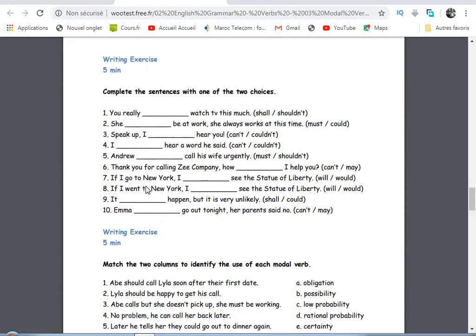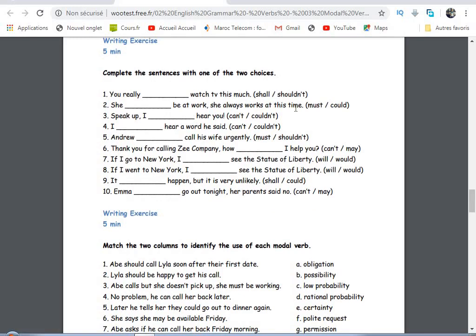Here we have to complete the sentences with one of the two choices. We have some sentences and two choices, and we should choose the appropriate one. You do this exercise, the first one.